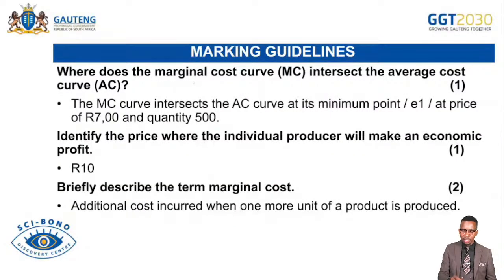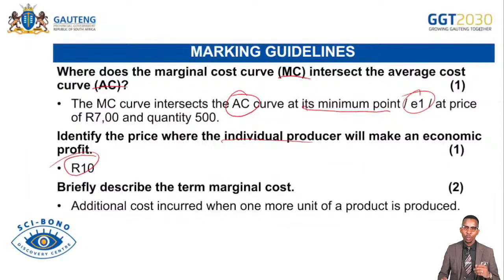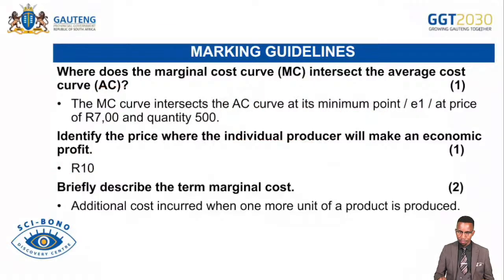So where does the marginal cost curve MC intersect AC? The MC curve intersects the AC curve at its minimum point, which is E1 according to the graph. Identify the price where the individual firm or producer will make economic profit. That was 10 rand. Briefly describe the term marginal cost. This is the additional cost incurred when one more unit is produced. So we call it the cost incurred when an extra additional unit has been produced.